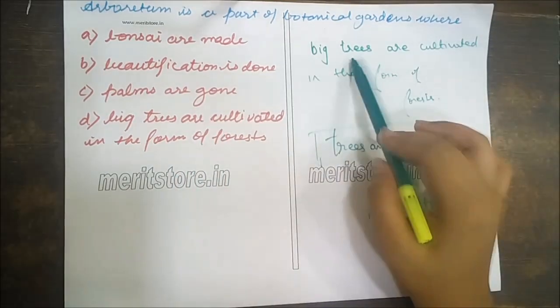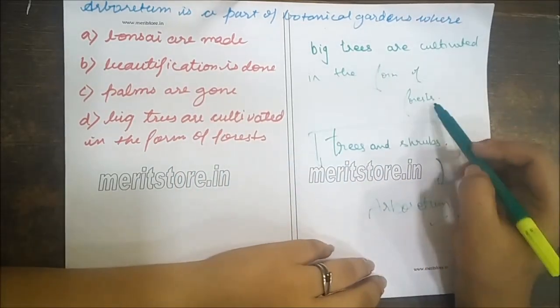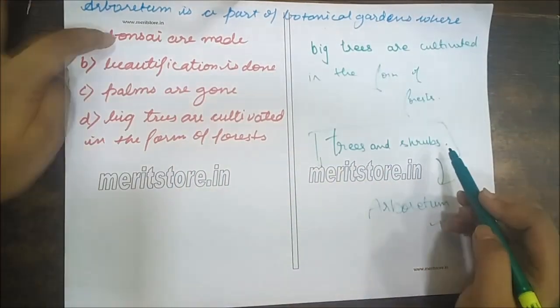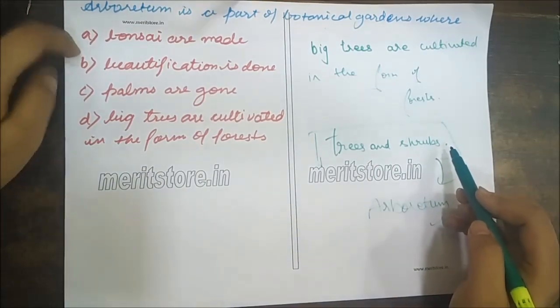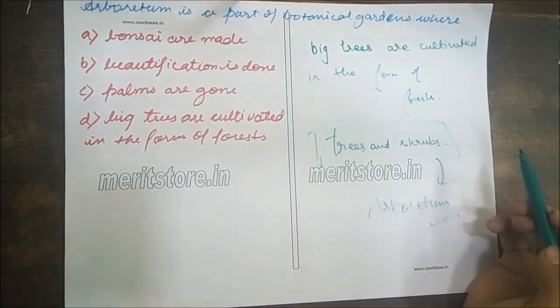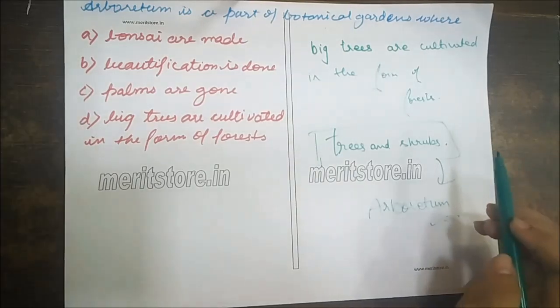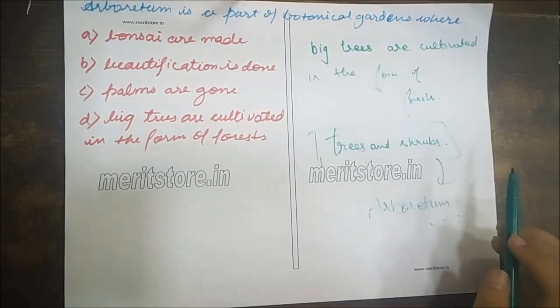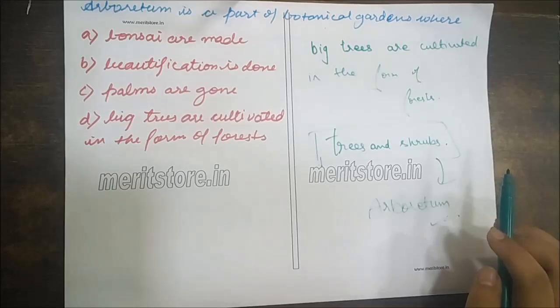So the answer for this is big trees are cultivated in the form of forests. So we need trees and shrubs. So in options A, B and C we cannot see the answer. So the option is trees and shrubs, which is big trees cultivated in the form of forests.